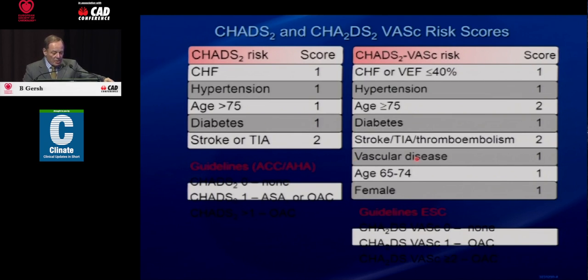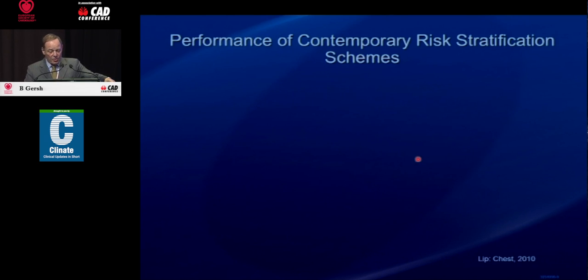It hasn't come out on the slide, but the guidelines basically state with a CHADS of 0, you do not need to anticoagulate. With a CHADS-2 or CHADS-VASc of 2, you must anticoagulate. And with a CHADS-VASc of 1, there is some controversy.